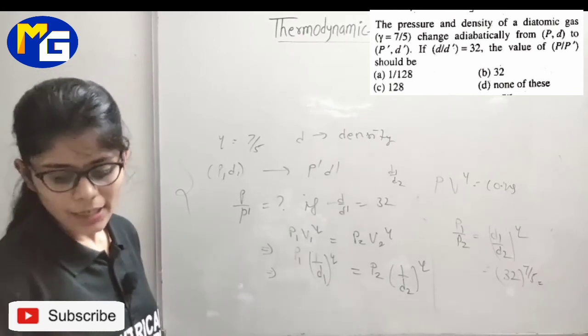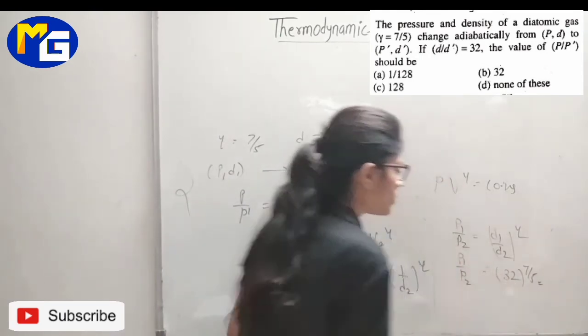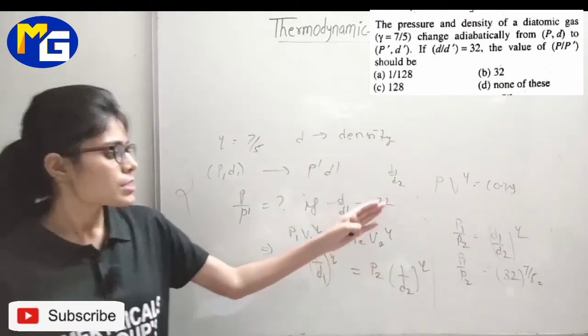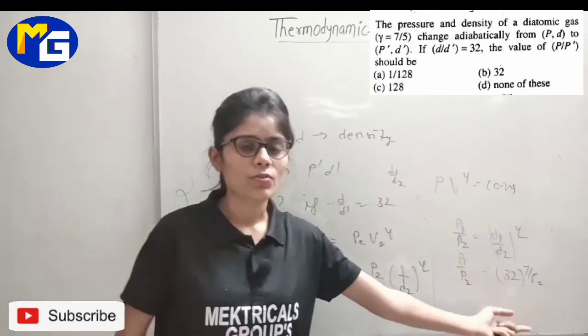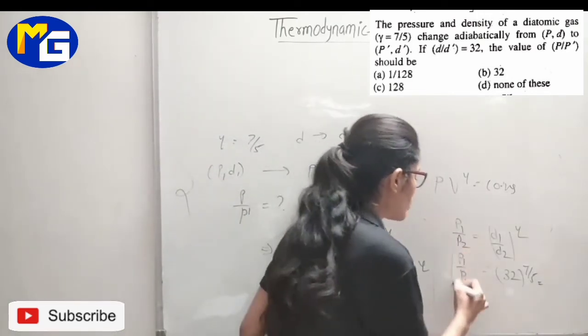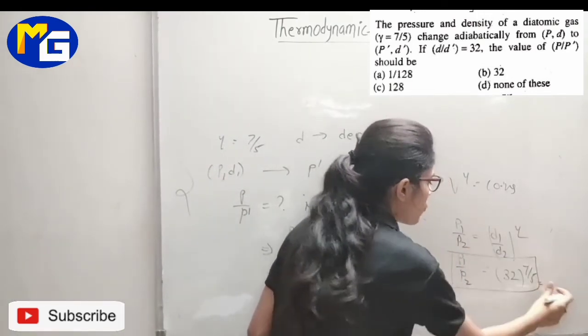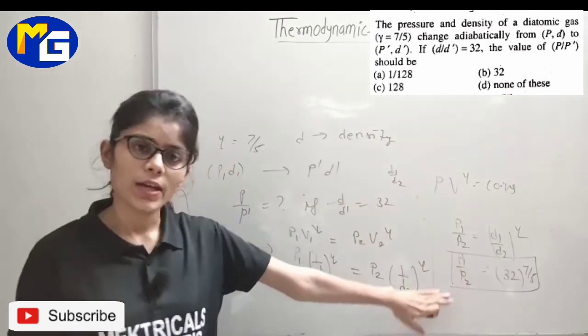Okay, you will just calculate it, otherwise leave it in this form. P1 upon P2 is 32 to the power 7 by 5. You can also calculate it using a calculator, but without a calculator it will be difficult for you, so it is better if your options are given in this form. And yes, our options are in this form, so we leave it as it is.